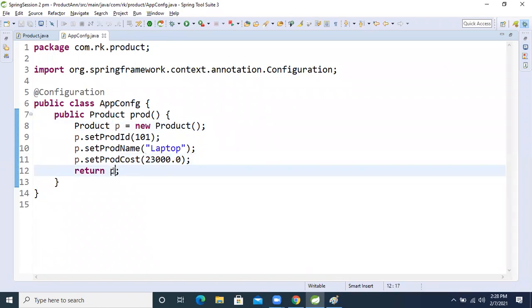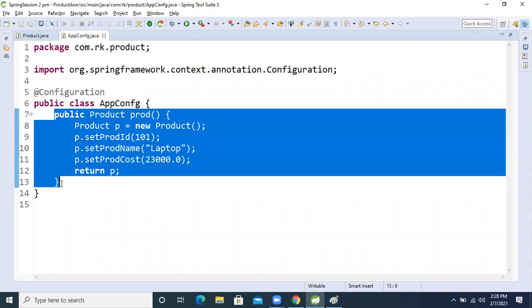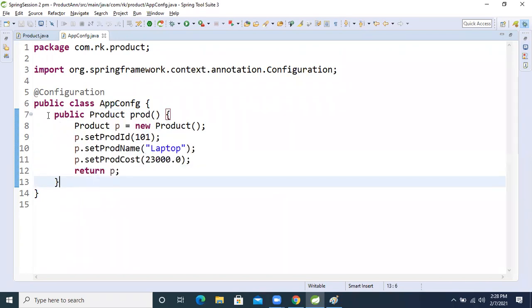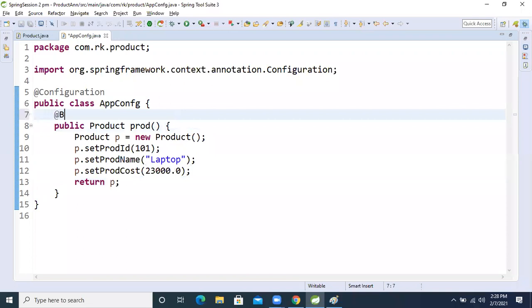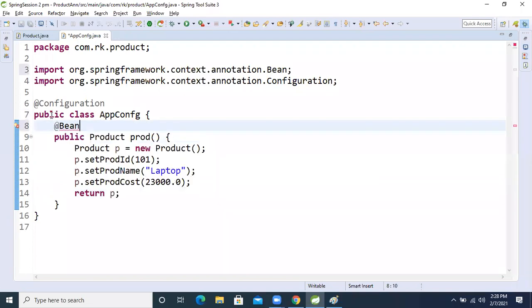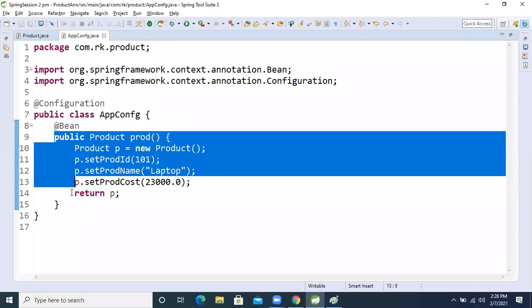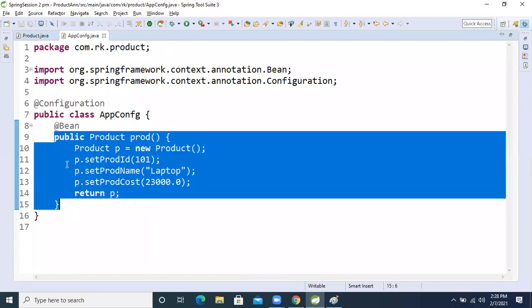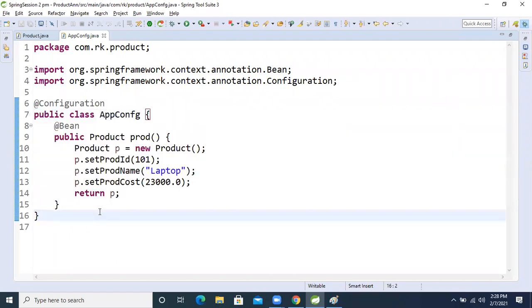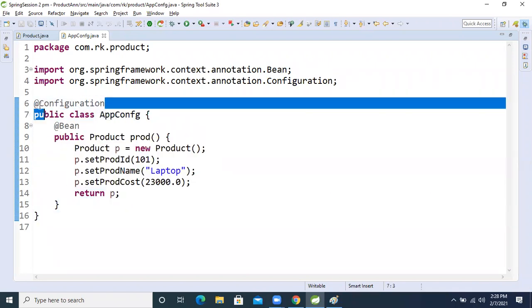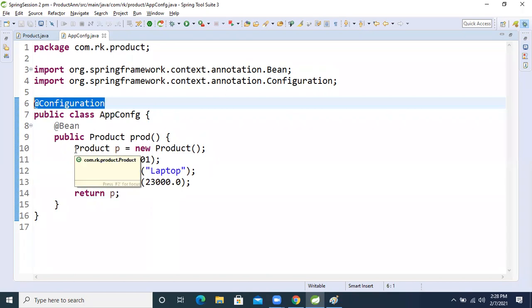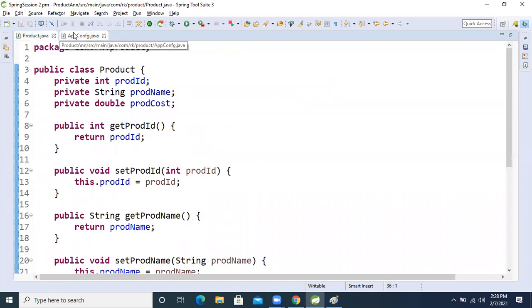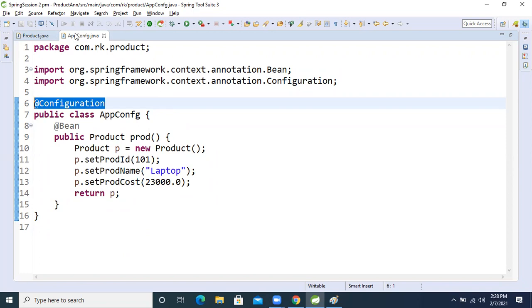Now, after returning that, how will our IOC container treat this method as a bean tag? For that they have given the @Bean annotation. If we apply this @Bean annotation on top of the method, our IOC container will treat it as a bean tag. If we want to make this class a configuration class, we apply the @Configuration annotation. So based on this we completed our two inputs. We know that our IOC container...